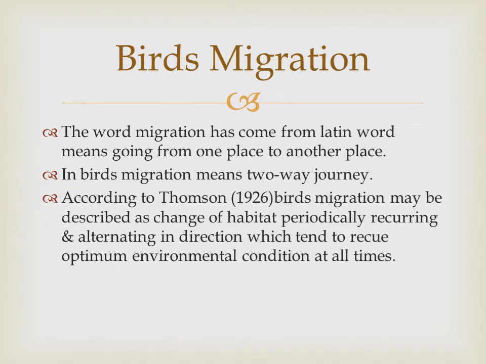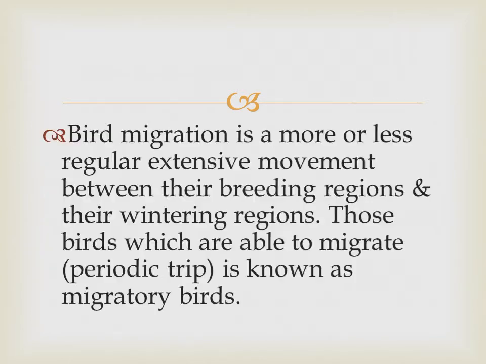According to Thomson in 1926, birds' migration may be described as a change of habitat, periodically recurring and alternating in direction, which tends to reach optimum environmental conditions at all times. That is known as birds' migration.